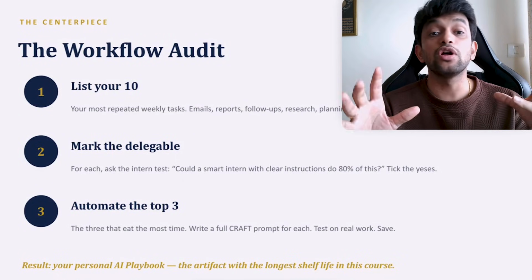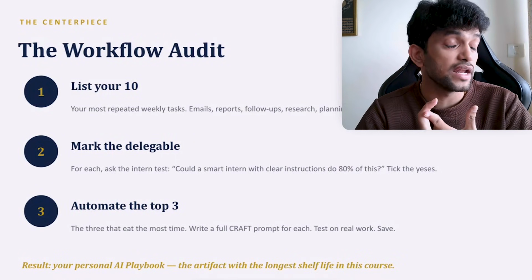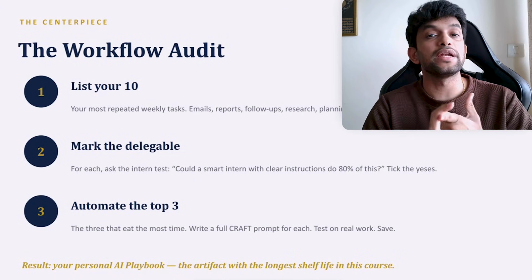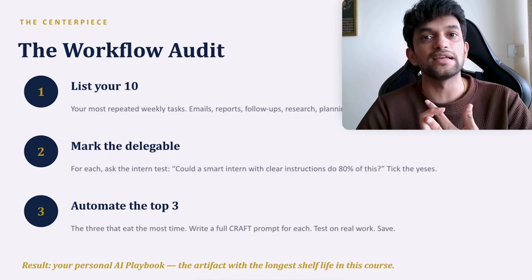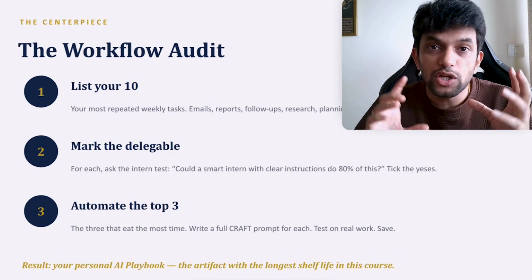So guys, now what I would want you to do is list your 10 most repeated tasks: your emails, your reports, follow-ups, research, planning. Anything you are doing, make a list of it and mark what is delegatable. Could a smart intern write your email? 100% yes. Can an intern make your PPT? Yes. Can your intern do your Excel? Yes, 100%. Can your intern make your plan for you? Yes, a marketing plan it can make. But you have to verify it.